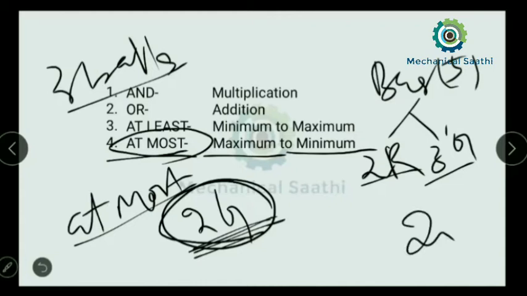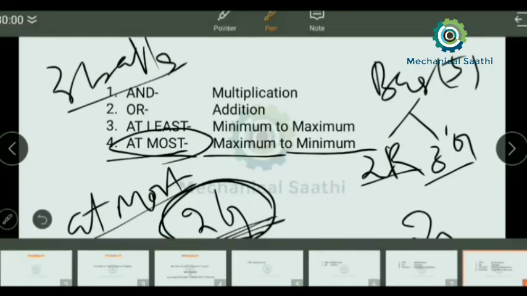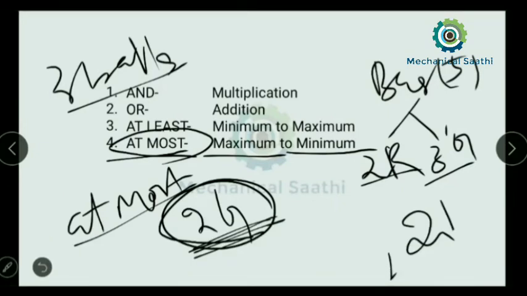The minimum value of green balls, we may pick up 1 ball, or we may pick up 0 green balls.